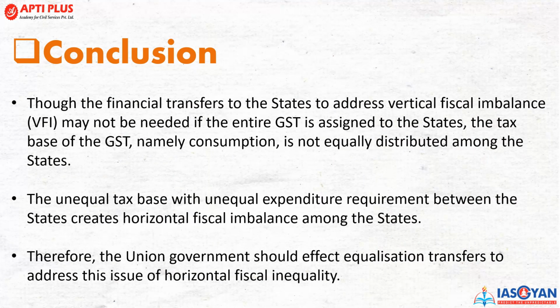And the conclusion part in this editorial would be the financial transfer as states की अगर बात करें तो जो VFI है, this is vertical fiscal imbalances, this needs to be addressed, and even GST has to be assigned to the state. The tax base of the GST, namely consumption, is not equally distributed among the states. The unequal state base with the unequal expenditure requirement between the states creates horizontal imbalances among the states as well. So definitely it needs to be brought to zero.